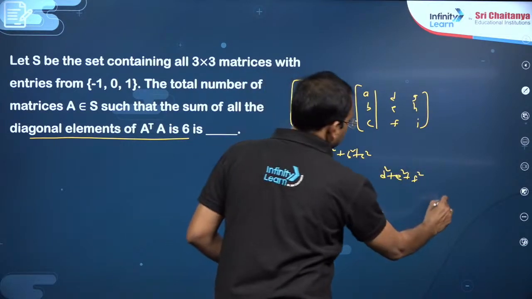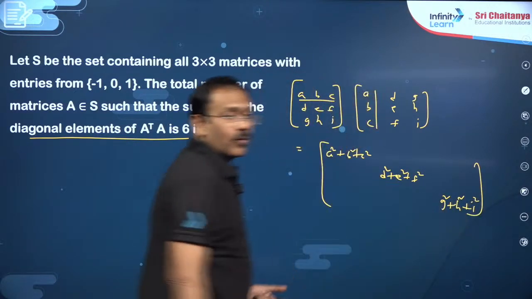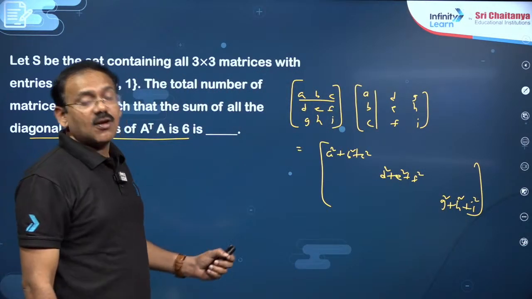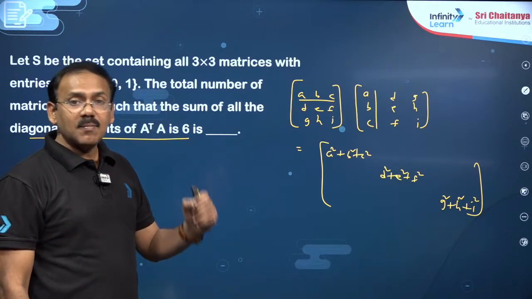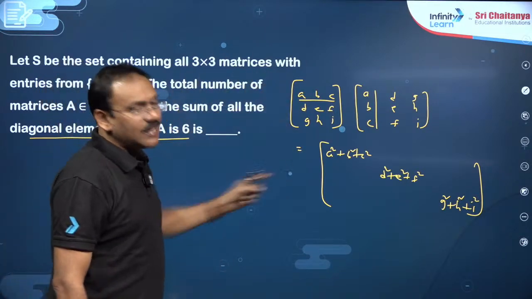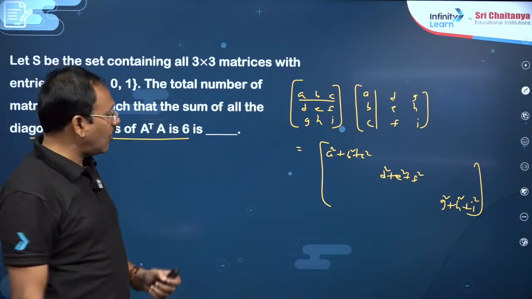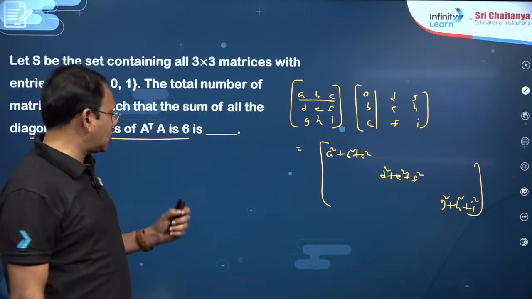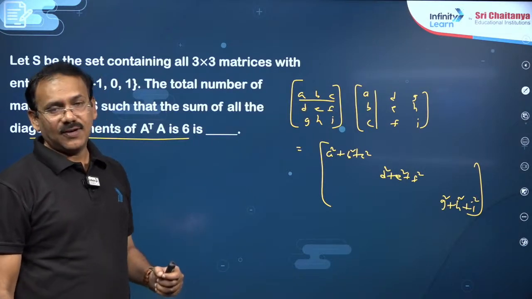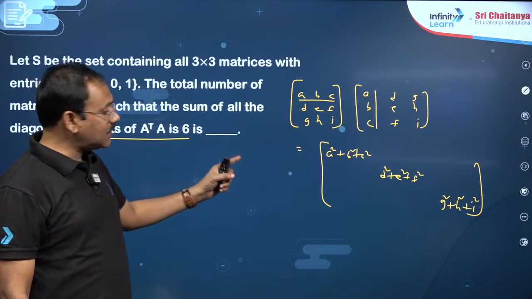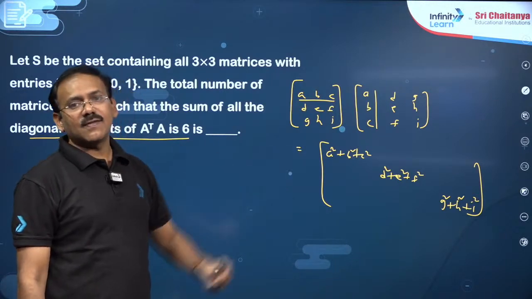Third row third column, G square plus H square plus I square. So you observe one point, that the trace of A transpose into A is nothing but the sum of the squares of all the entries of the matrix.